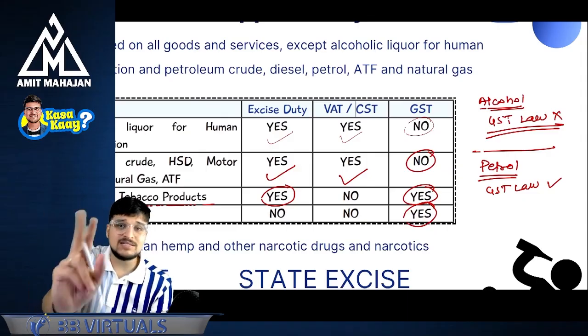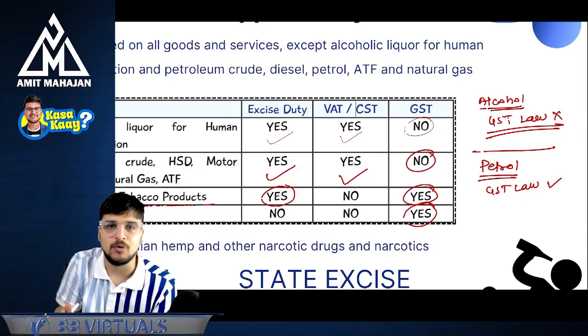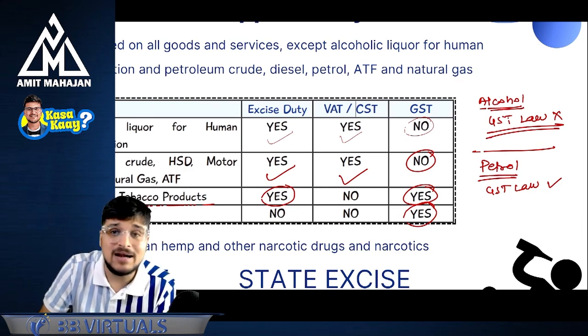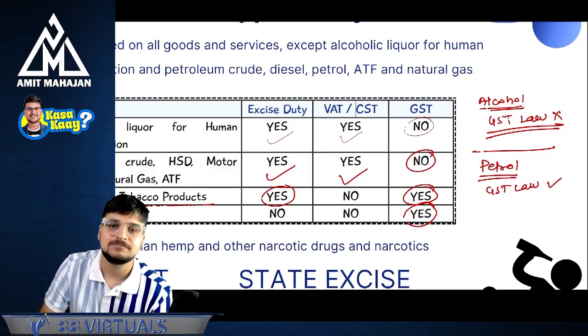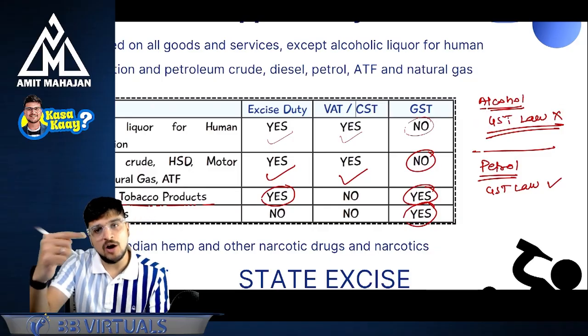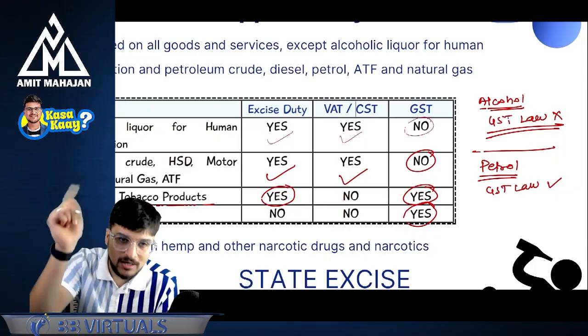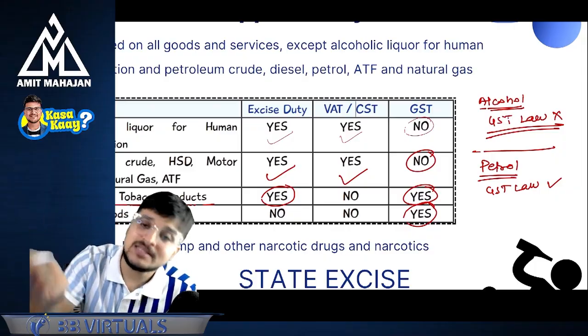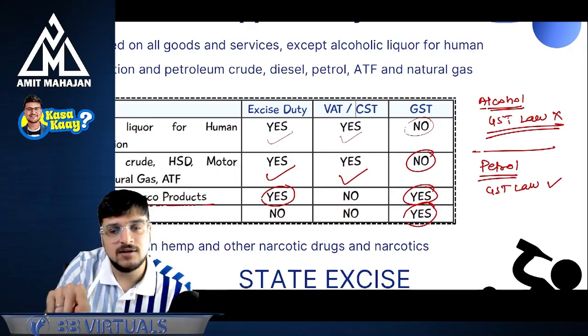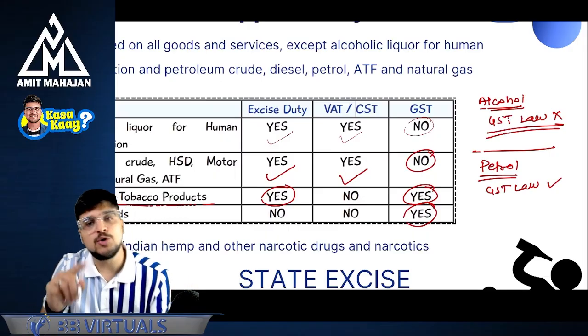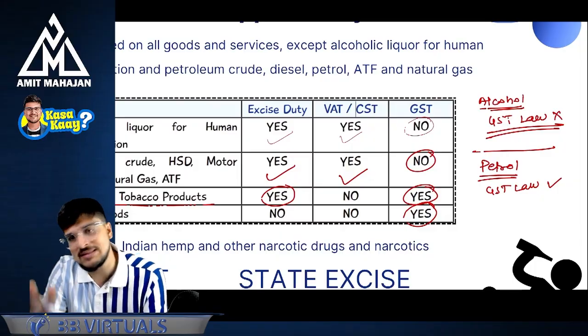If they want to charge GST on petrol, they can charge from tomorrow without any problem. But in case of alcohol, they can't charge from tomorrow because they will have to amend the GST law. Understanding the difference between alcohol and petrol, alcohol is not included in GST law. Petrol is included in GST law. And if you want to start charging GST on petrol, you will have to just issue one notification. That's it.